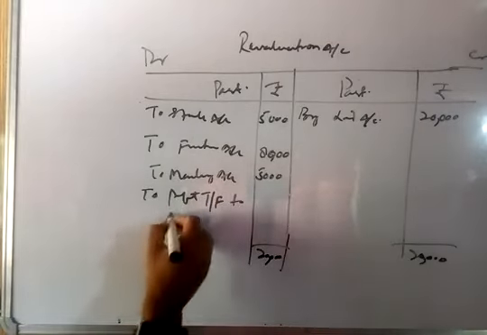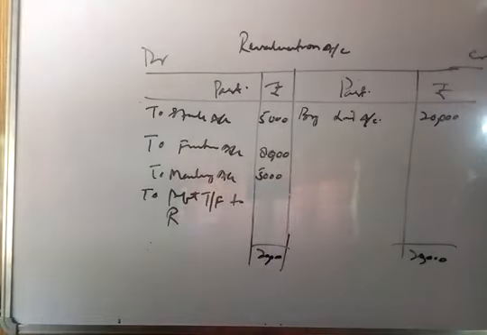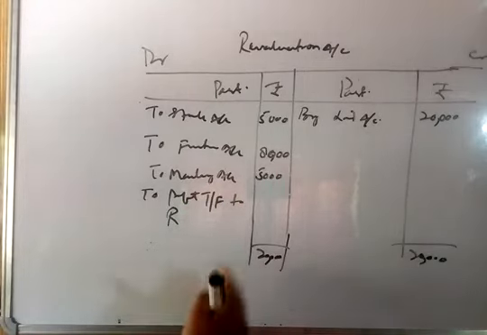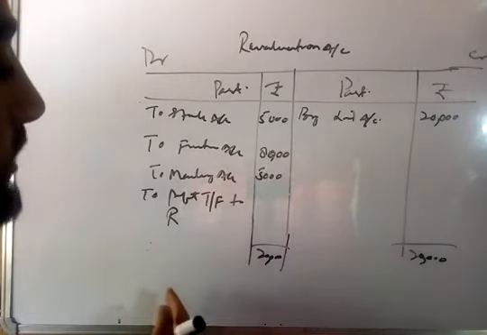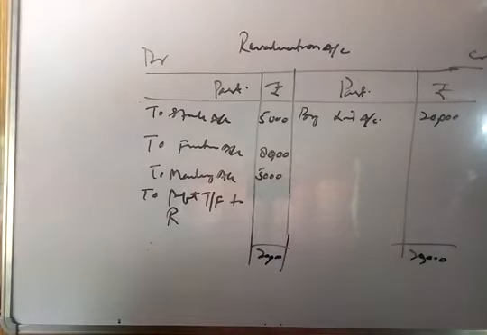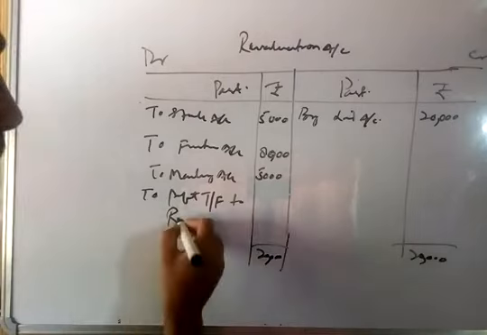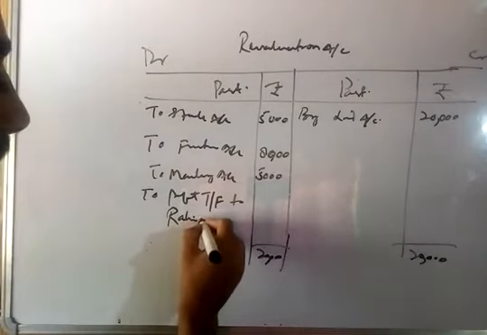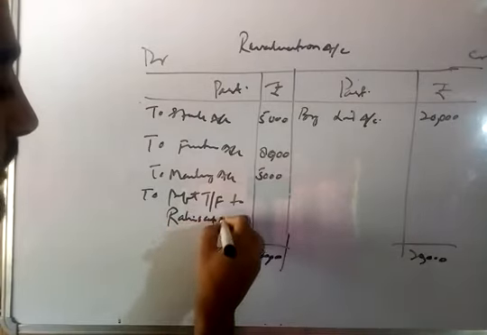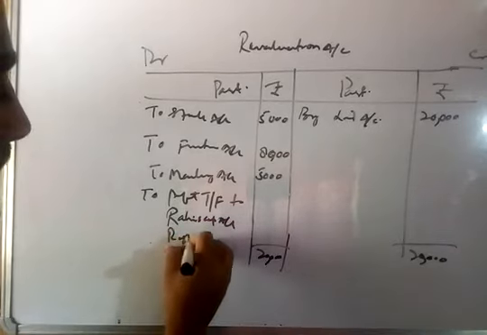According to the rule, what will we do with this profit of 2,000? According to the rule, we will distribute this profit of 2,000 between the old partners in the old ratio. That is the rule. So Rahim's capital account, Rashid's capital account.